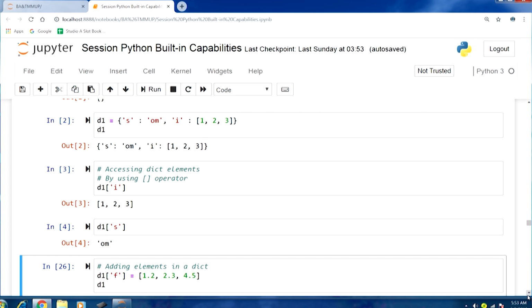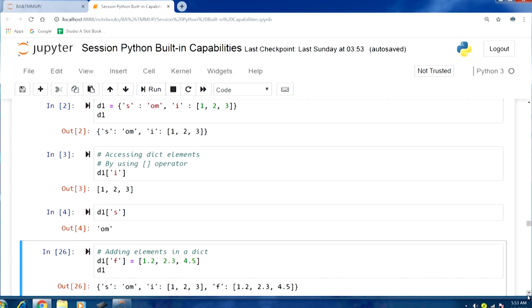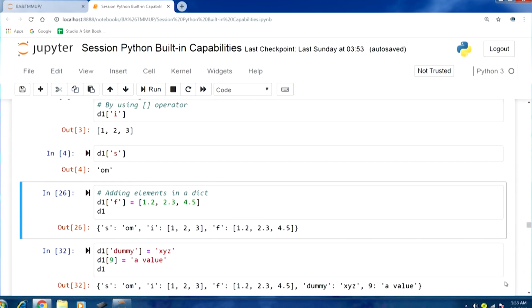Now, adding elements in a dict, how that can be performed. Here for adding any element we can again use the brackets operator, and we will have to specify the key.